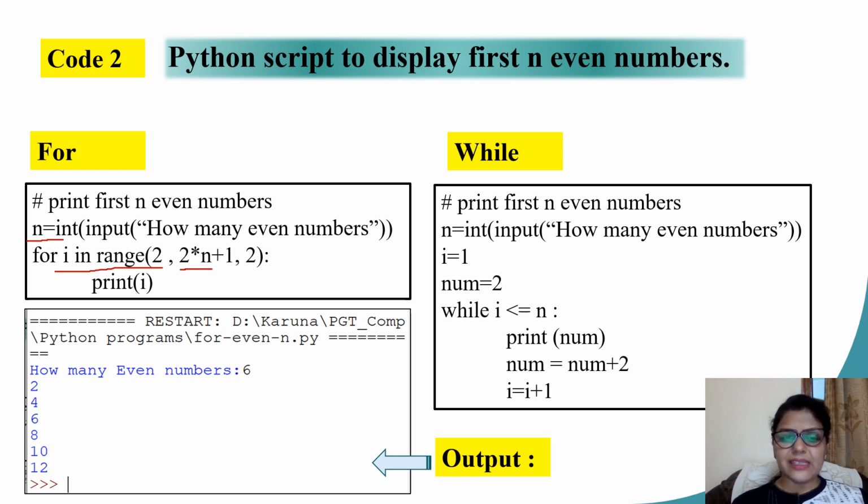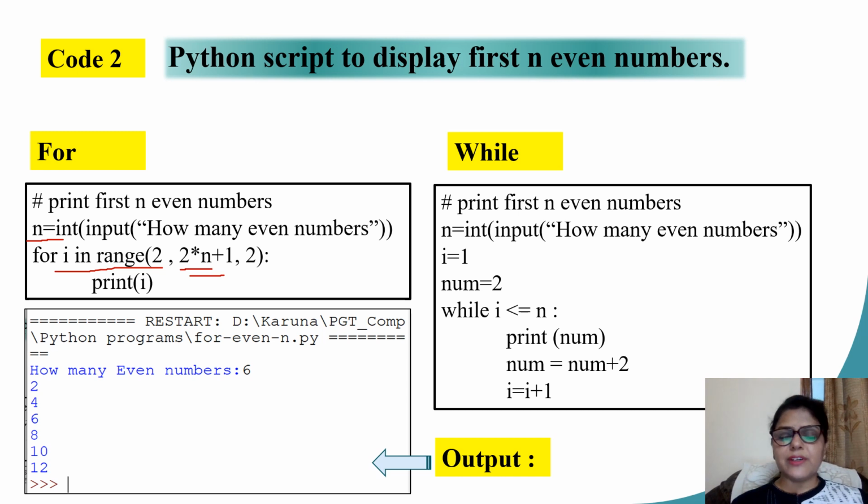Now, let's understand this. If the user says 5 even numbers, what will be my fifth even number? 2 into 5, that will give me 10. And the for loop always requires my end value to be 1 more than the required value. That's why I write 2 into n plus 1.